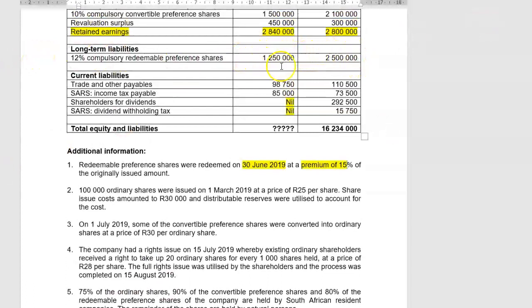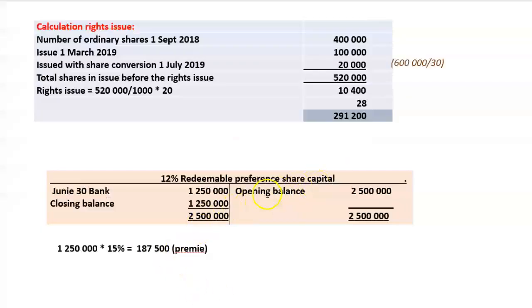So therefore, that reduction in the balance of our redeemable pref share account, that one from 2.5 to 1250, can only be these shares that we have redeemed during the year. That's the balancing figure, which is also 1250. So we have redeemed 50% of our share capital in the current year.